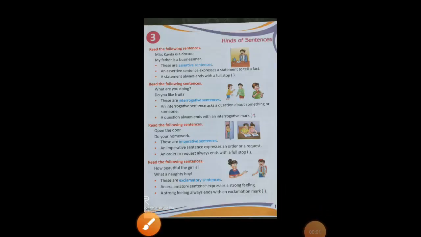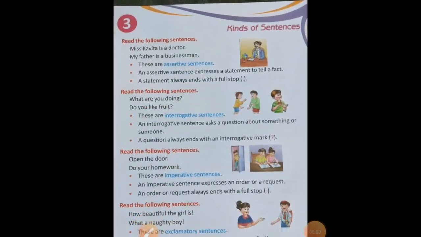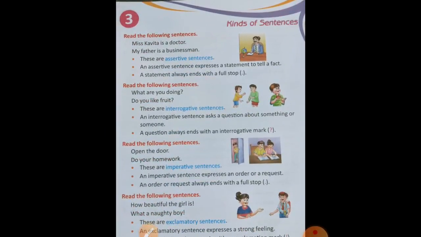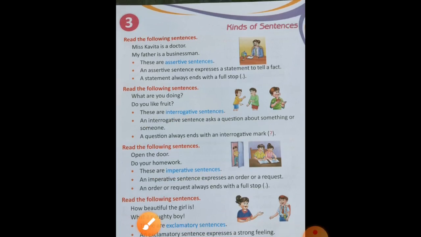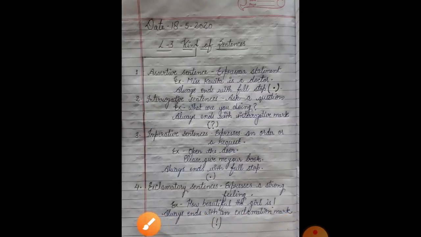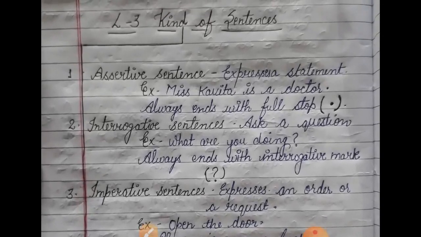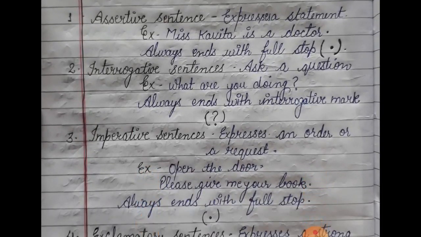In this chapter I will tell you about the kinds of sentences. Students, here are 4 kinds of sentences: assertive sentence, interrogative sentence, imperative sentence and exclamatory sentence. In short I have written here, you can see here kinds of sentences, and your first is assertive sentence.